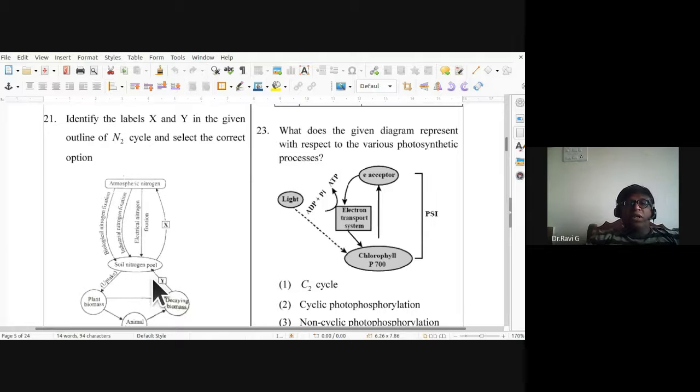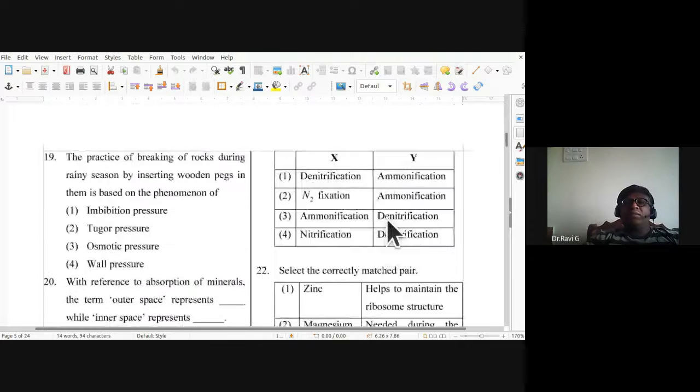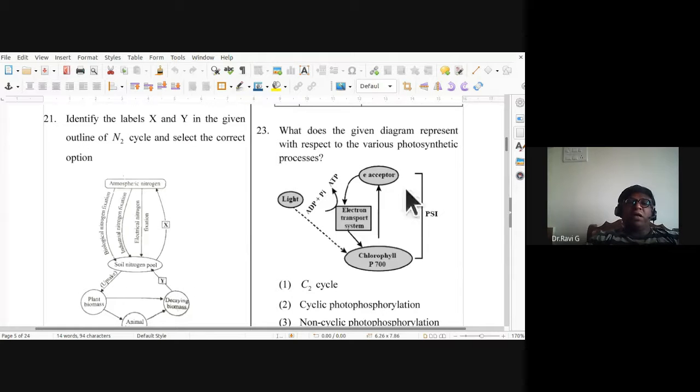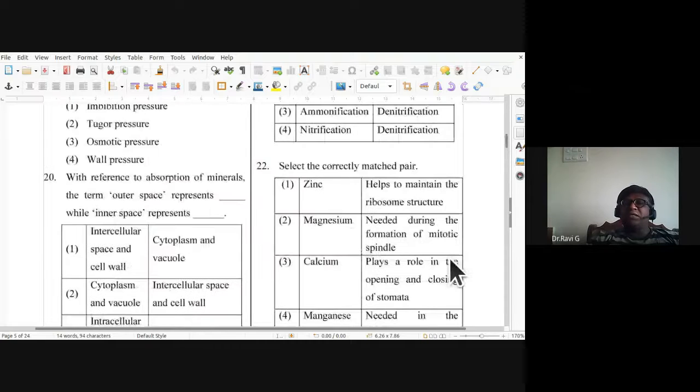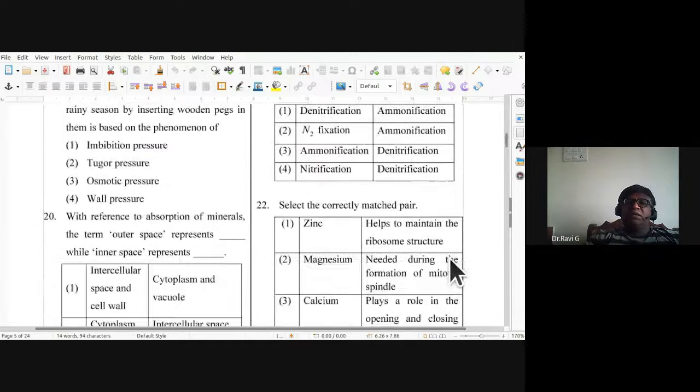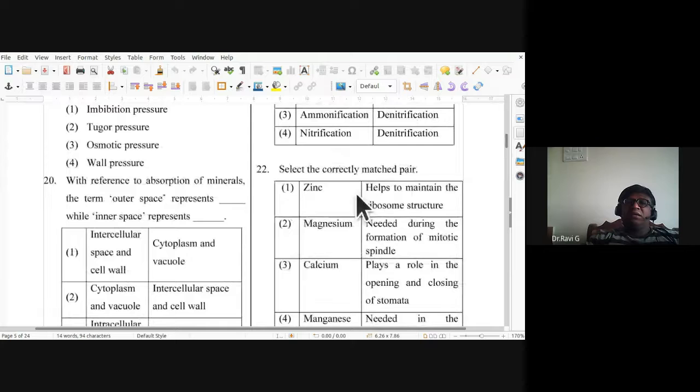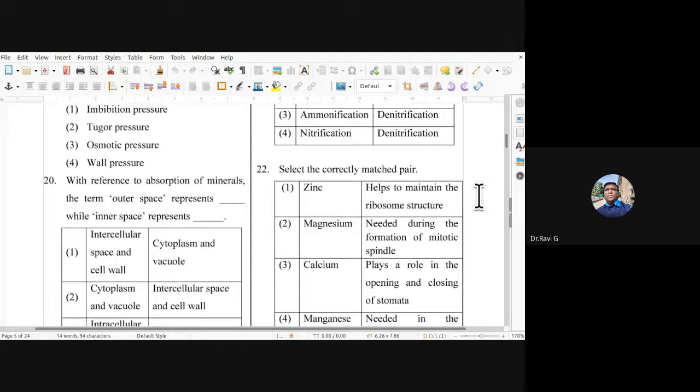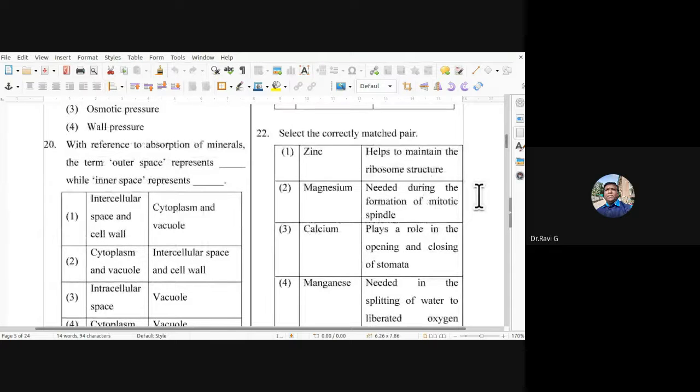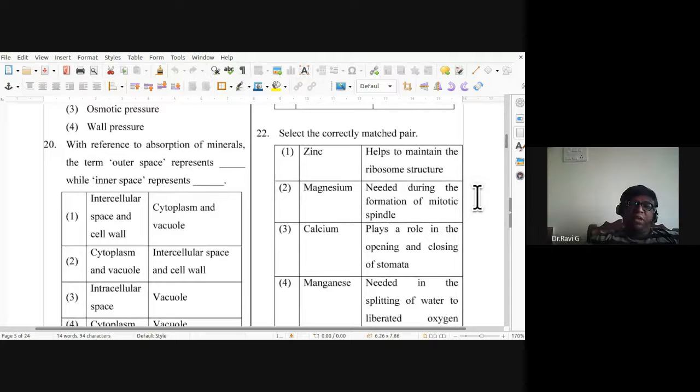So the soil nitrogen pool is converted into atmospheric nitrogen. So it is going to be the first option, denitrification, and Y represents ammonification. X represents denitrification, Y represents the ammonification. Then we select the correctly matched pair. So among this, you have to identify which is the correctly matched pair.